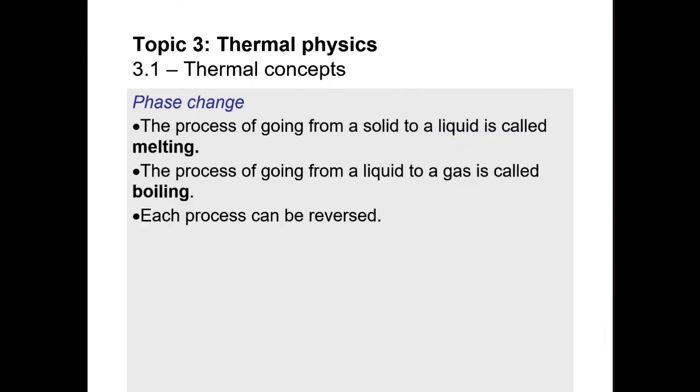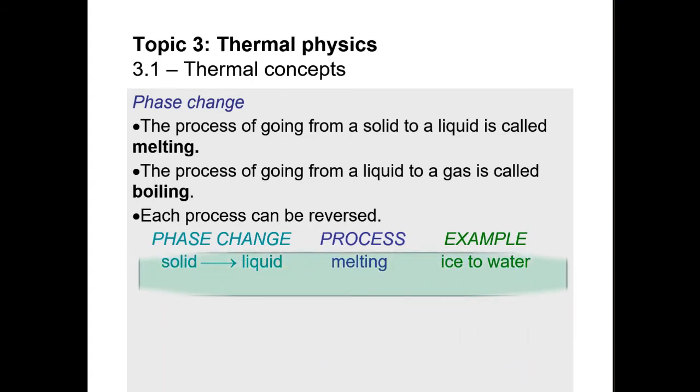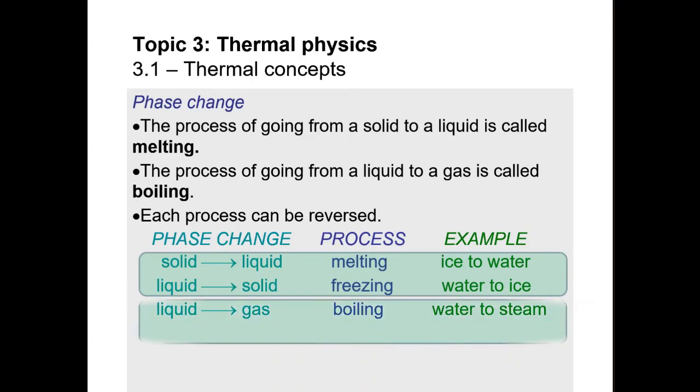Phase change. The process of going from a solid to liquid is called melting, and the process of going from a liquid to gas is called boiling. Each process can be reversed. Let's take a look at the phase change process and examples. Solid to liquid, melting, example is ice to water. Liquid to solid is freezing, the reverse, water to ice. From liquid to gas, boiling. Examples: water to steam. Gas to liquid is condensing, steam to droplets.